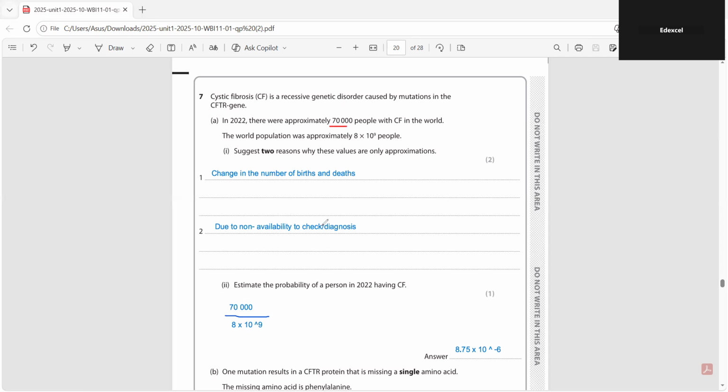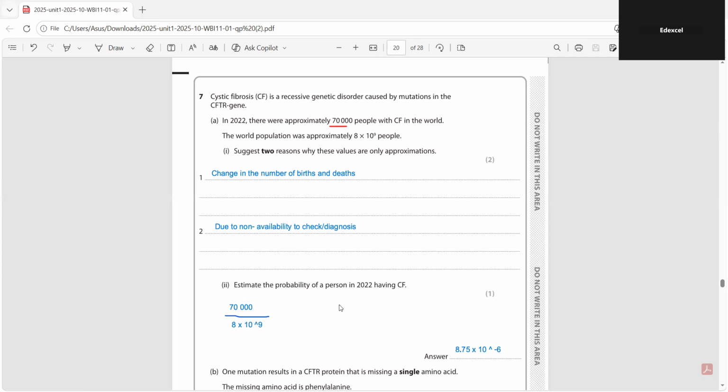And the other one is due to non-availability of testing. In some countries, or in some underdeveloped countries, there are no such techniques to diagnose the disease in people. So we don't know whether they are highly resistant to that disease or whether they are having that disease. So that is another reason. Okay, and then let's move on to the next question.